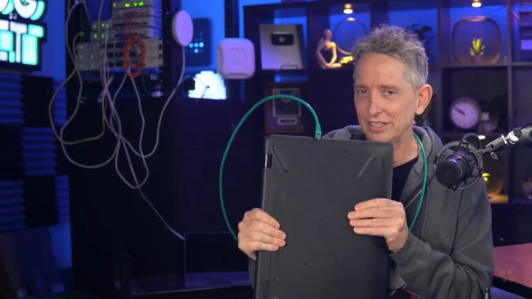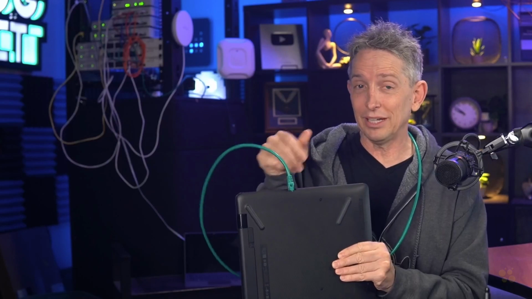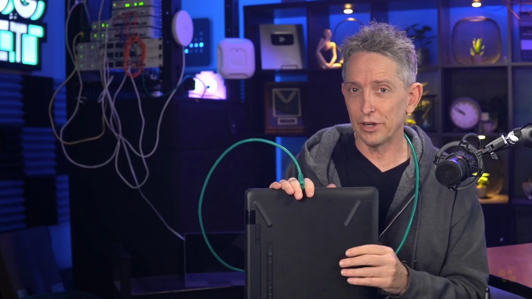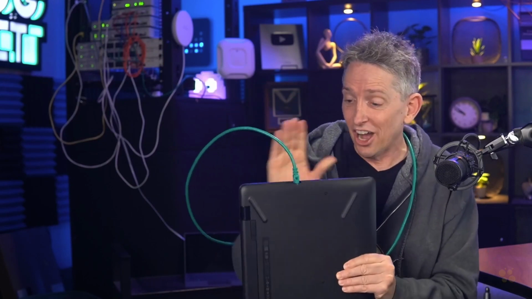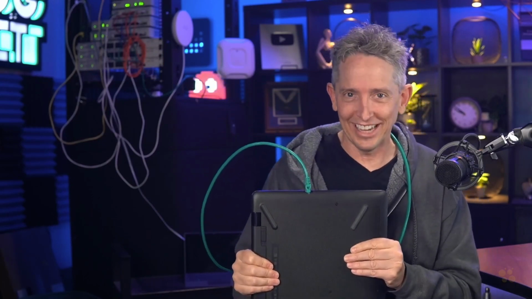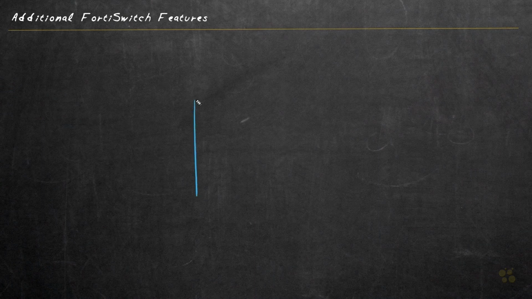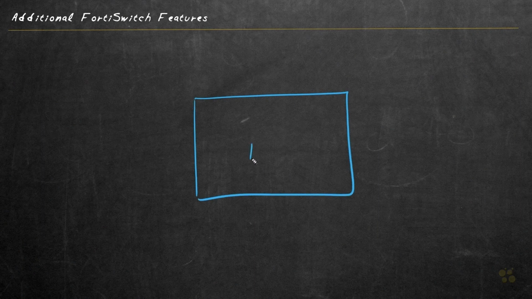What if we want this computer, regardless of where it plugs into the network, we want it to be a member of VLAN 10 or 20 or 30 based on some characteristic of this computer? Can it be done? The answer is absolutely yes, with a little feature called NAC, N-A-C, which stands for Network Access Control.